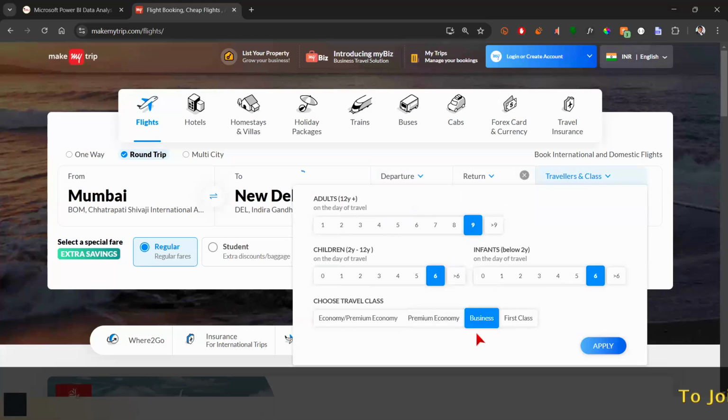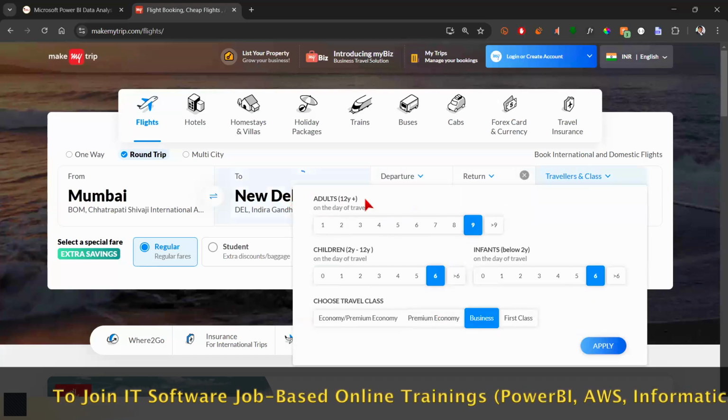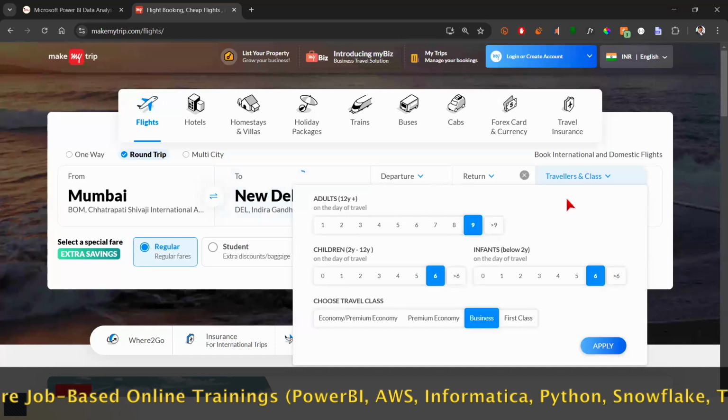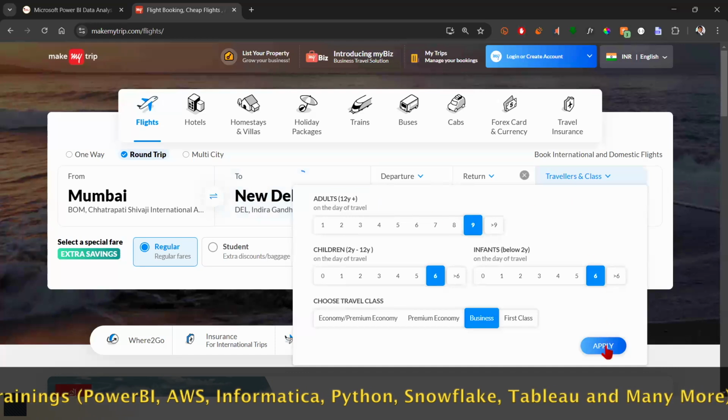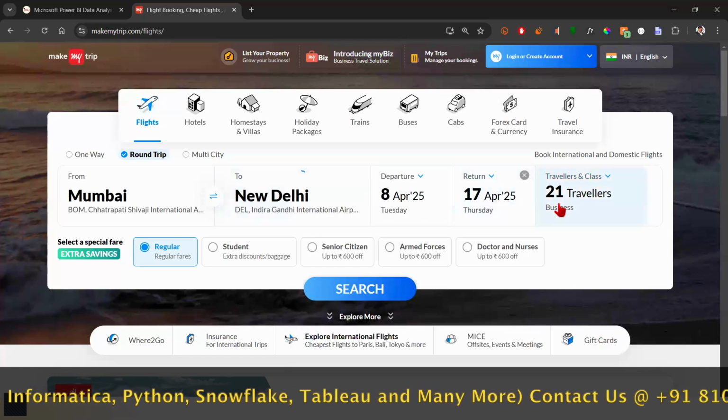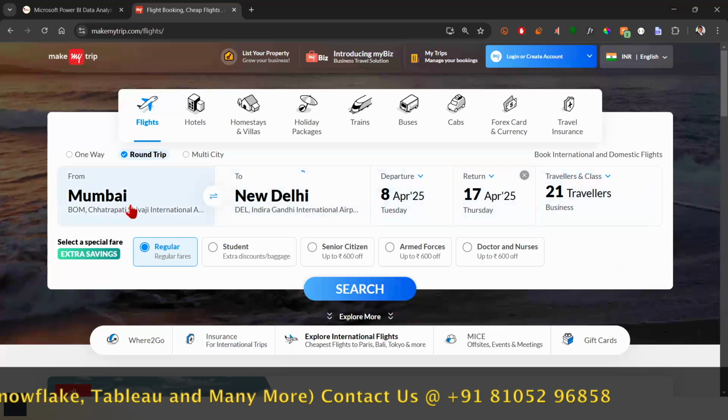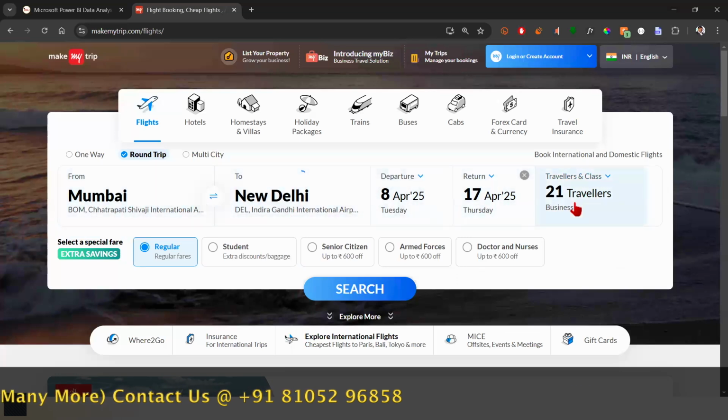So it has to find the flights where all of these different passengers can be accommodated, right? So that is the tough time I'm going to give this particular site. So let's go ahead and apply all these filters. There are 21 travelers. We have marked our source, destination, and all of those different things. Let's go ahead and hit the search button.